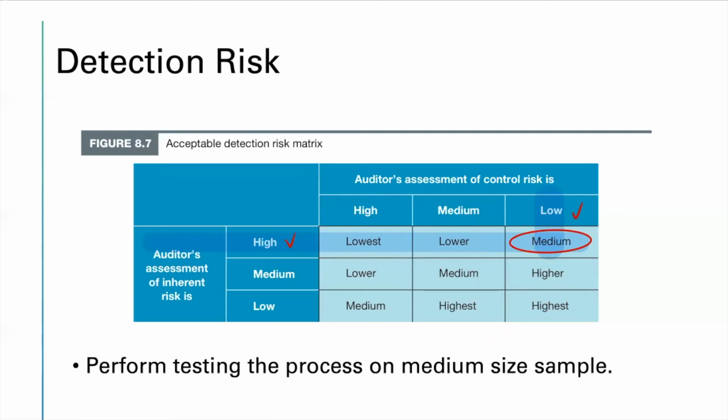So if we look at Frontera overall, I think Frontera has a higher inherent risk because the size is very large. Moreover, they have lower control risk because they have more regulation and relatively mature internal control. Therefore, they can have a medium detection risk. Also, since the control risk is at a lower level, they can perform testing of the process on a medium sample size.